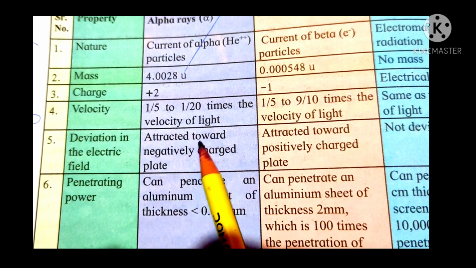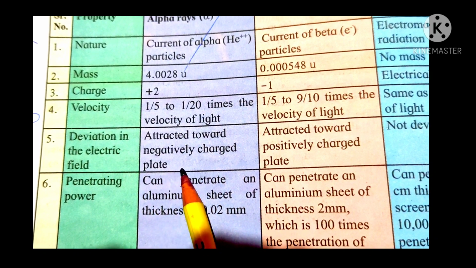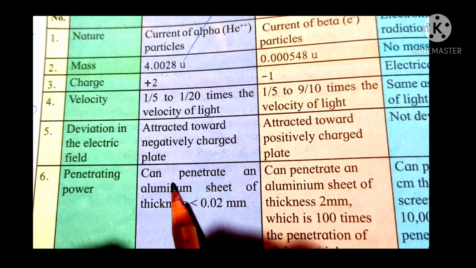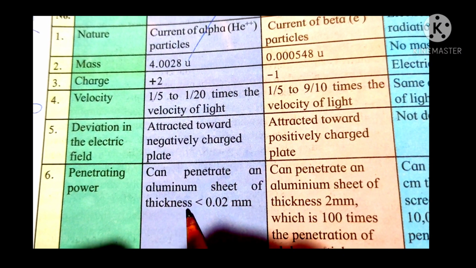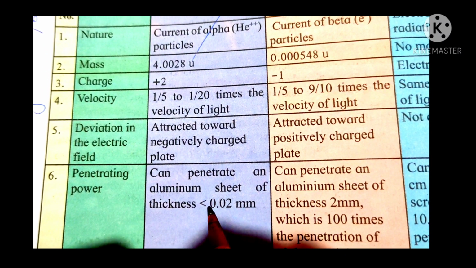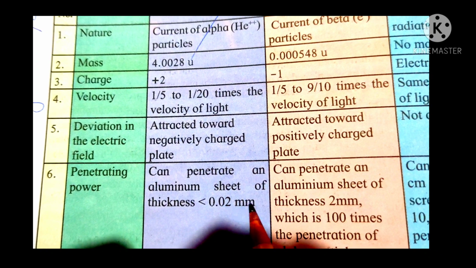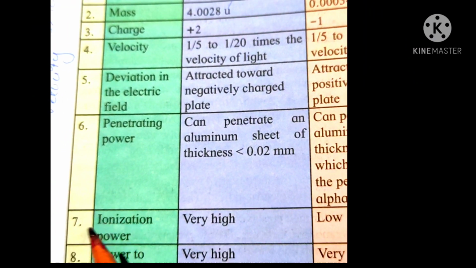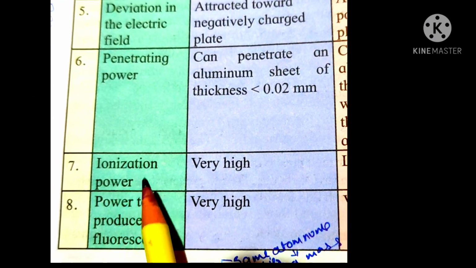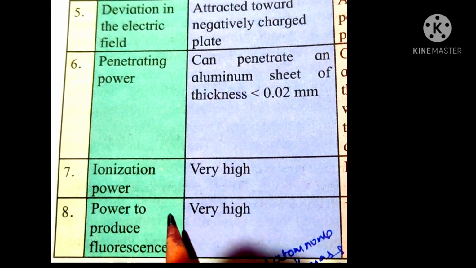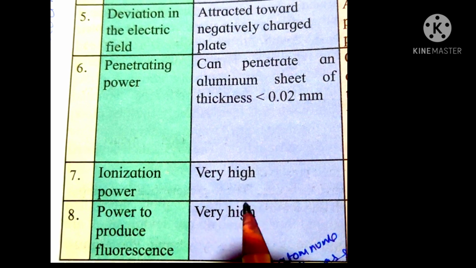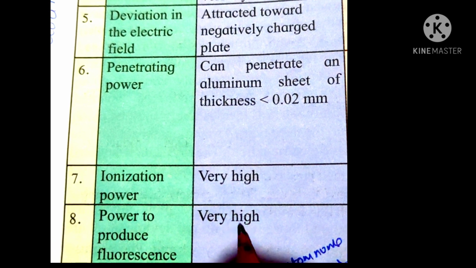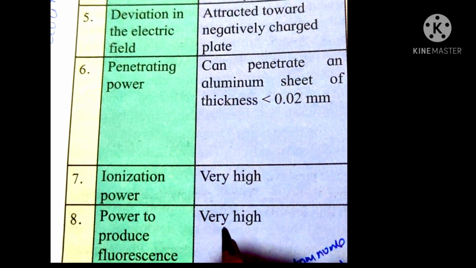They are attracted towards the negatively charged plate. The penetration power is that they can penetrate an aluminum sheet of thickness less than 0.02 mm. The ionization power is very high. The power of production of fluorescence is very high. They are very highly fluorescent substances.